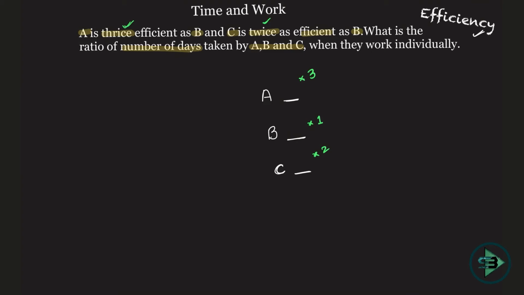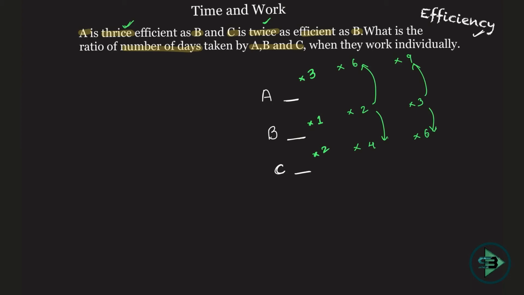What is the ratio? Not the number of days, because you cannot find the exact number of days. You could ask why I can't find the exact number. Because this could be 6, this could be 2, and this could be 4, and still you would say he is thrice as efficient and he is twice as efficient as B. This could be anything. Say multiply by 3: this could be 9, this could be 3, and this could be 6, and still you can say he is thrice as efficient, he is twice as efficient. So this is just a guideline, a ratio of their bricks, that is 3:1:2.